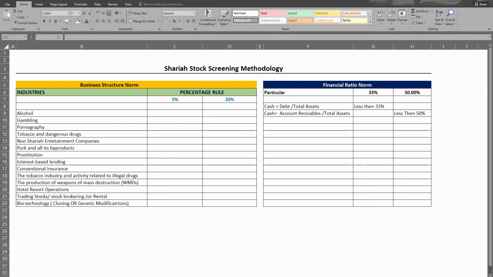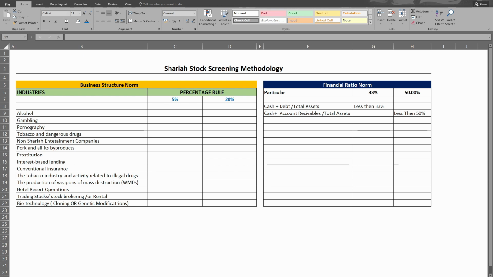Alright, now let's understand the criteria which every business should adhere to that make it eligible for the Sharia compliance category. There are three gates that every business should pass through in order to be a Sharia-compliant company in which Muslim investors can invest in the Islamic way.